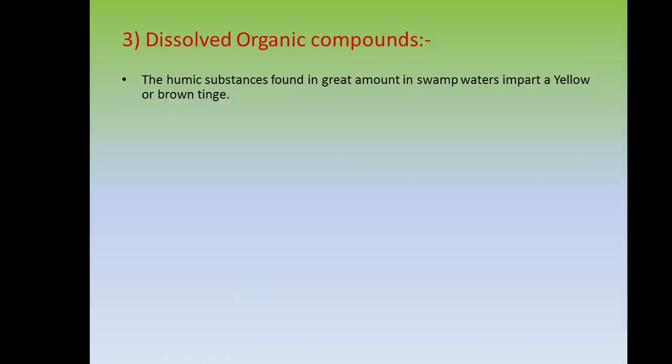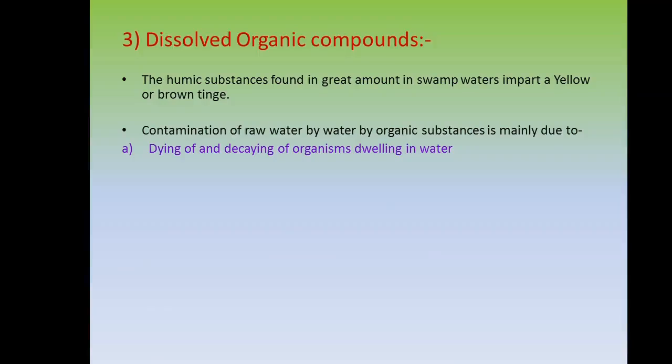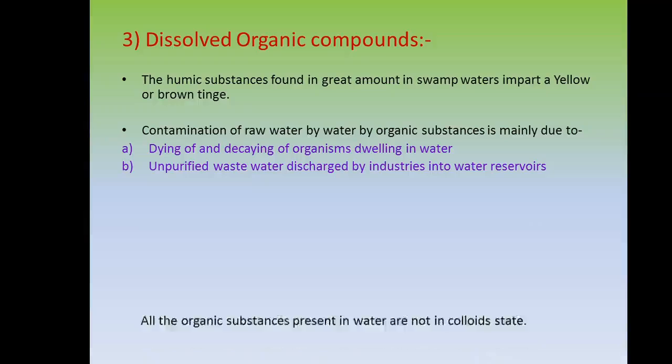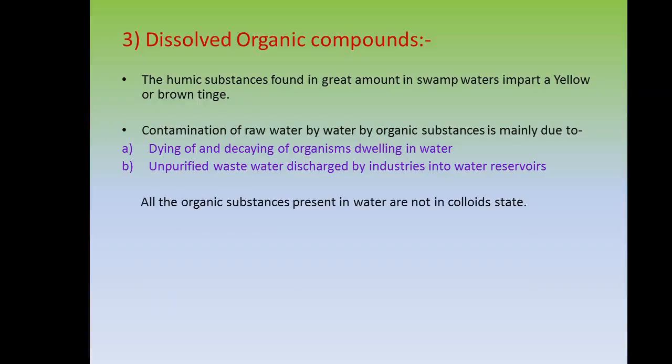Next, dissolved organic compounds. In dissolved organic compounds, the unique substances found in a great amount in natural water impart a yellow or brown hue. Contamination of raw water by organic substances is mainly due to, first, the drying and decaying of organisms prevailing in water. Second, unpurified wastewater discharged by industries into water reservoirs. All the organic substances present in water are not in colloidal state.